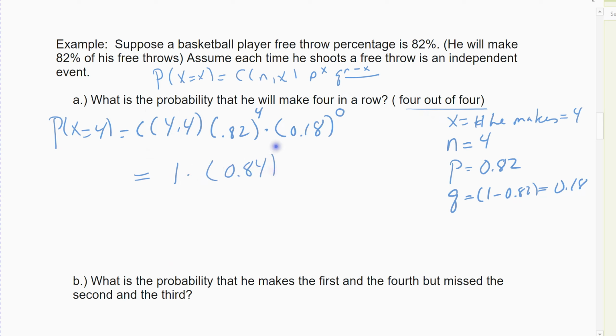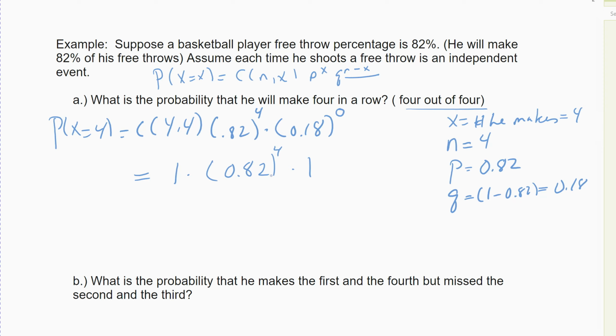Then the 4 chances he makes it with the 0.82, not 0.84. And then he's never going to miss, and remember, anything raised to the 0 power is also 1, and so this is just 0.82. The reason why I did this example is to get you to remember what we did in 7.5.